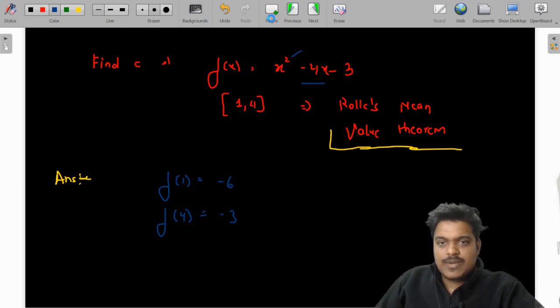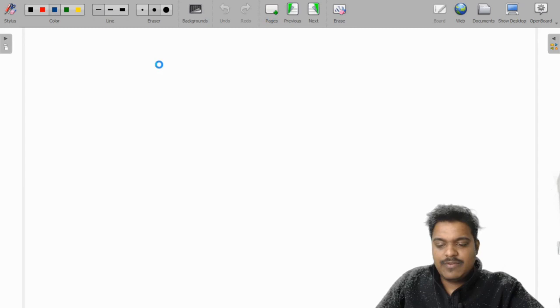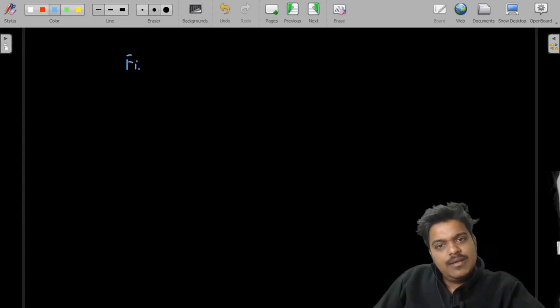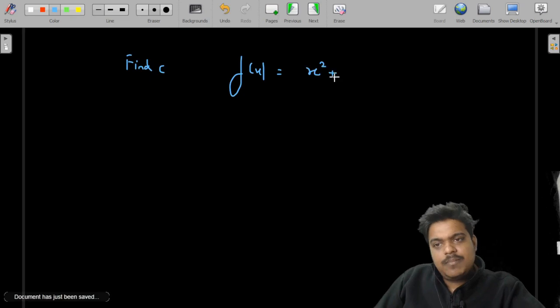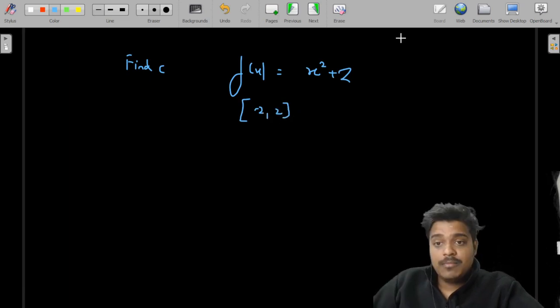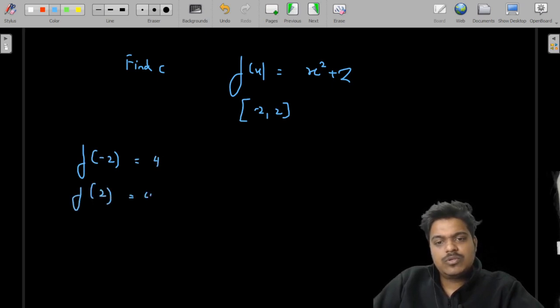Chalo, I'll change the question. Sorry, guys. Suppose find c such that f of x is equal to x square plus 2 in the interval minus 2 to 2. So you find the value of f of minus 2. This will be equal to minus 2 square plus 2, which is 4. What is the value of f of 2? It is also equal to 4.